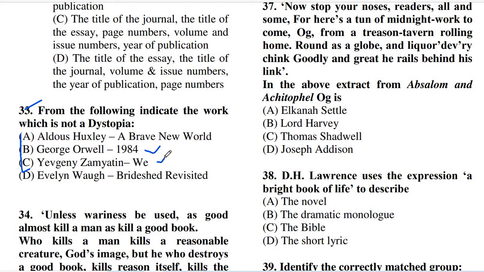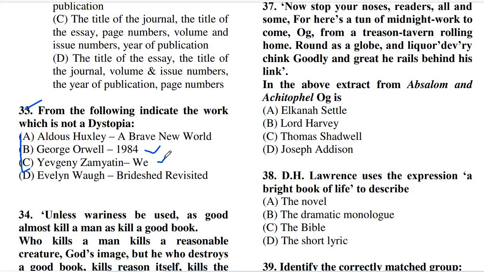In all these books, we find a despotic reign which is not at all acceptable to a normal human being, and it seems the authors are expressing their opinion about destruction and despotism.